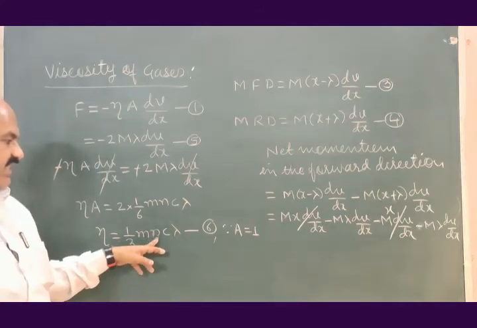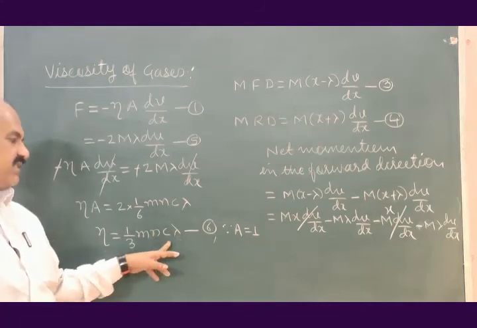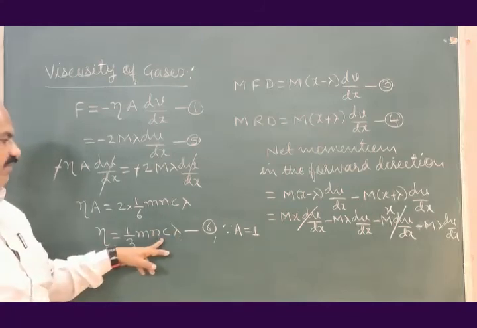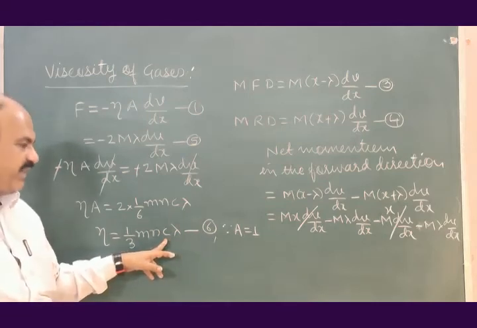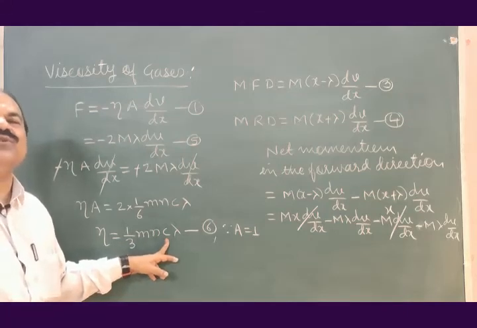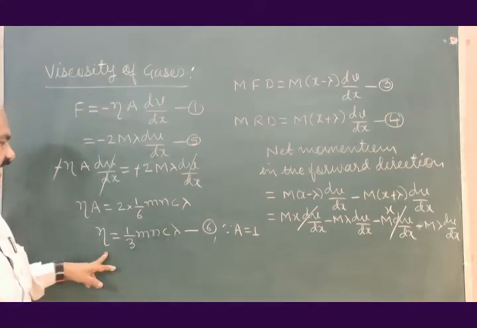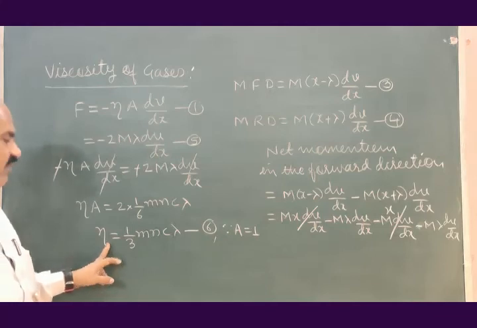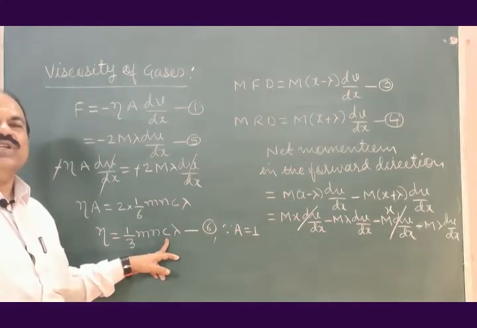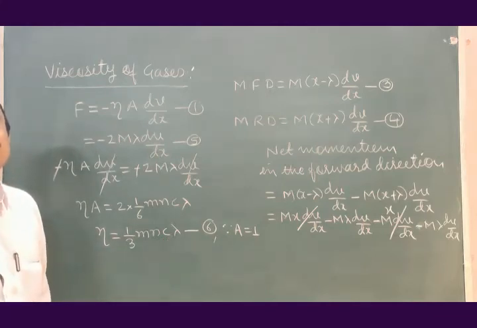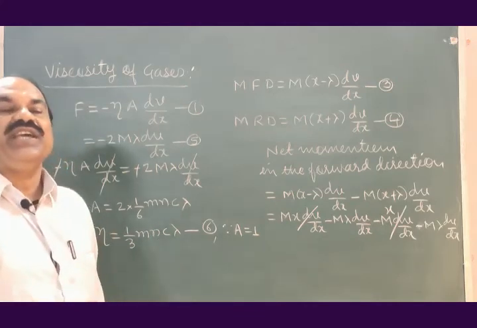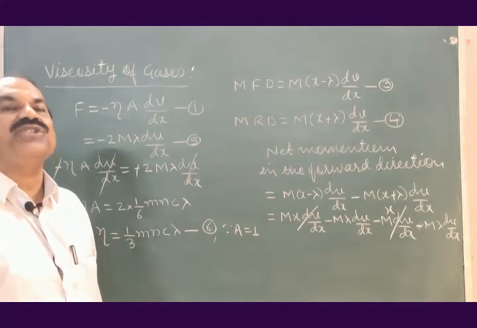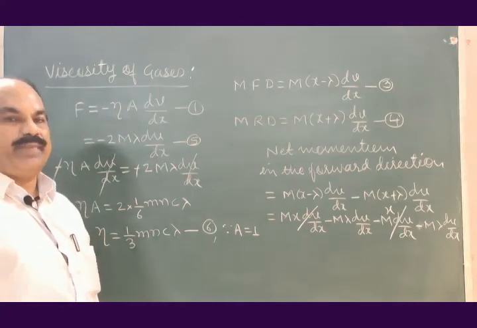M is constant, n is constant, lambda is constant. This eta will be proportional to the RMS velocity c, but c is proportional to the square root of the temperature, and therefore eta will be proportional to the square root of the temperature.